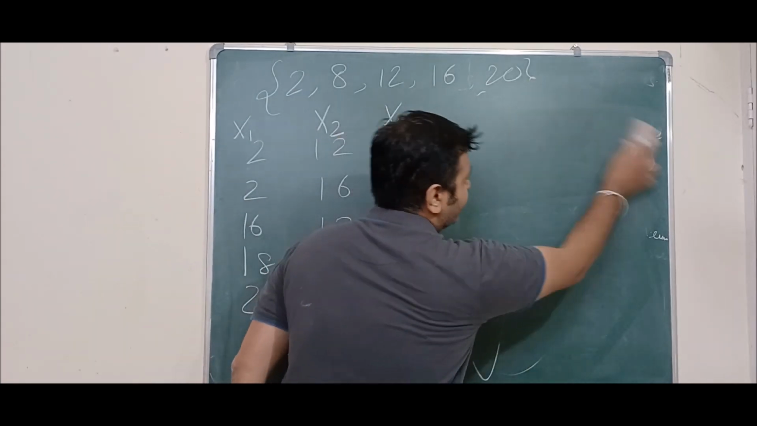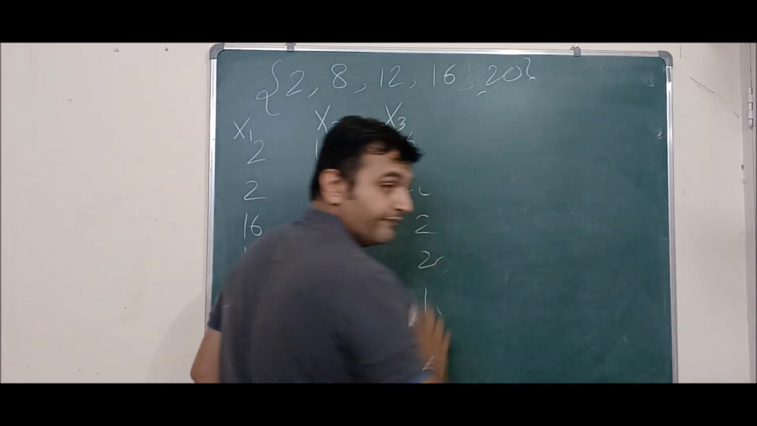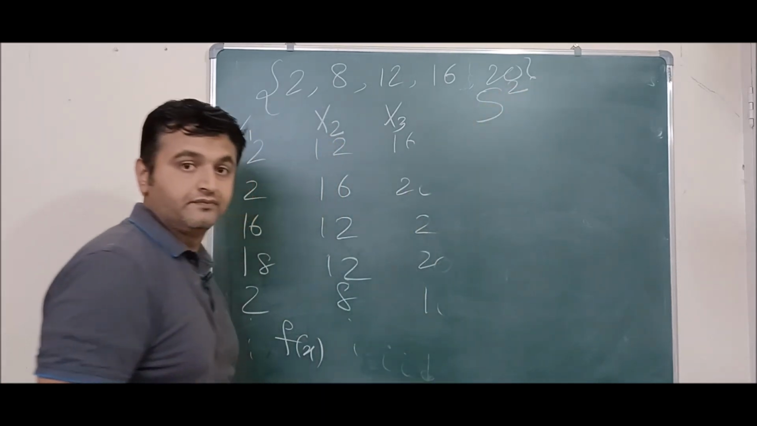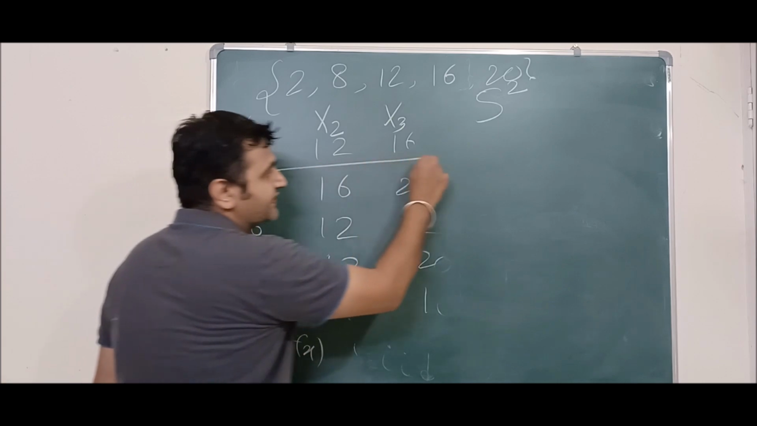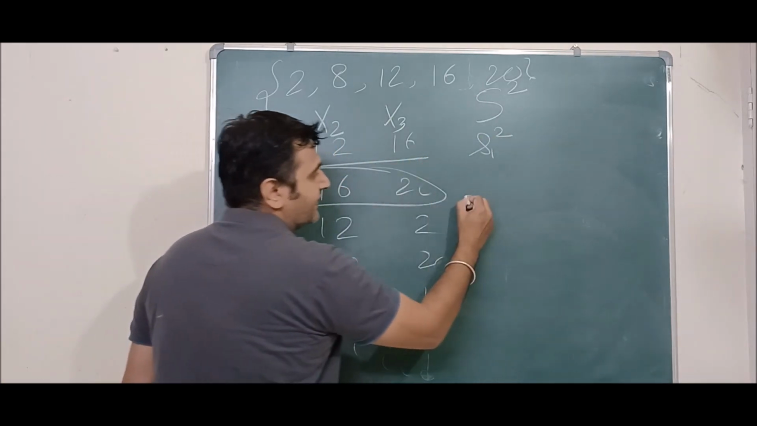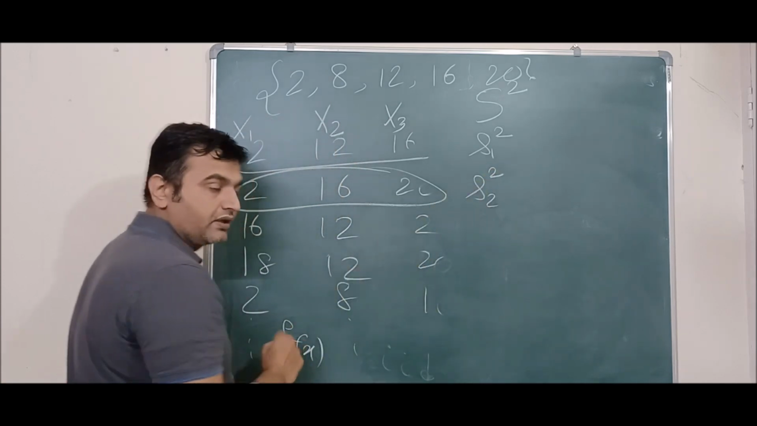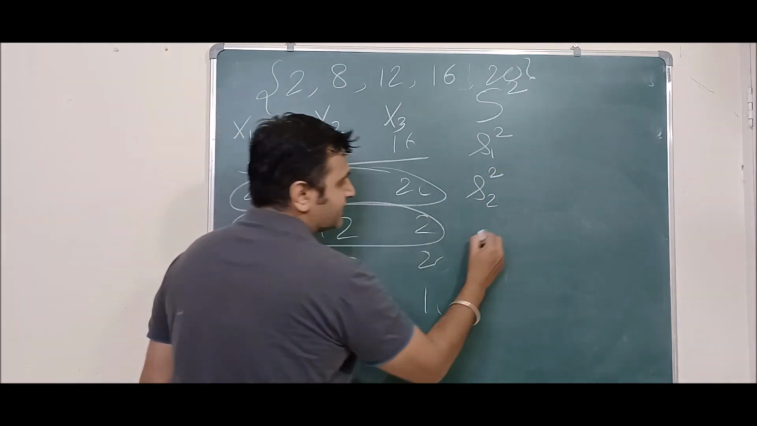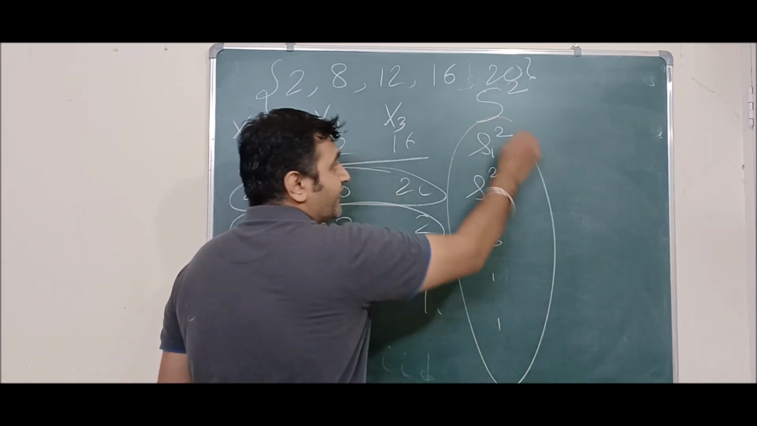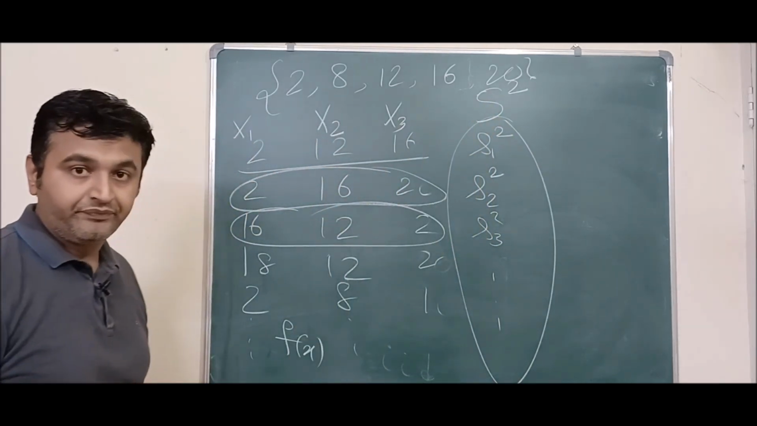Then comes the concept of sample variance. We denote sample variance by capital S square. So you find the variance of this, which I will denote by small s1 square. You find the variance of this, small s2 square. Find the variance of this, small s3 square, and so on. And this collection we denote by capital S square.